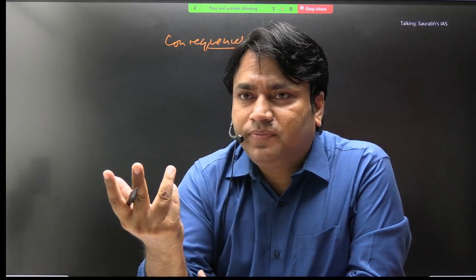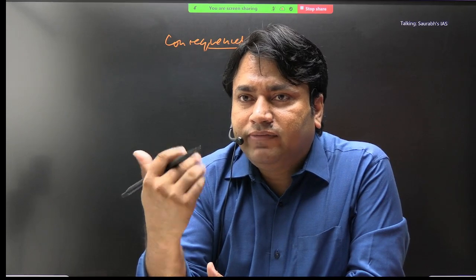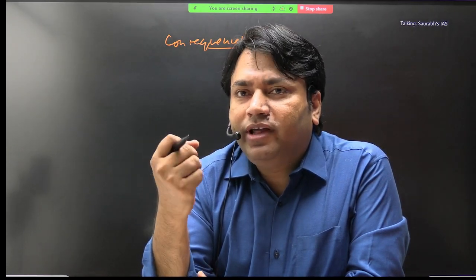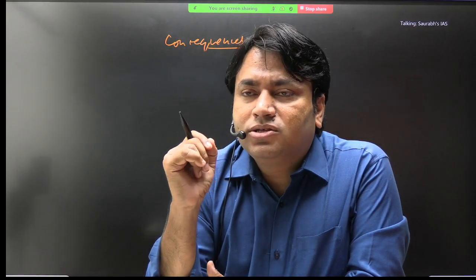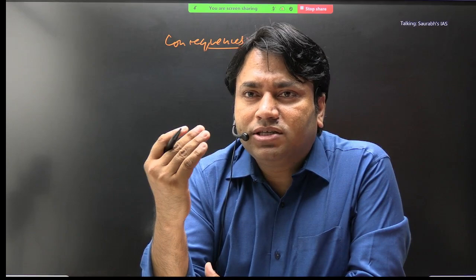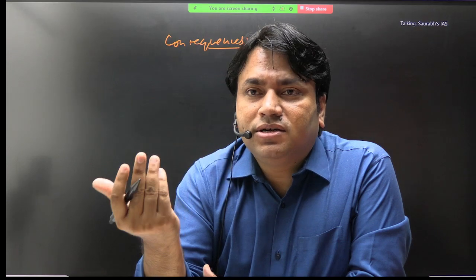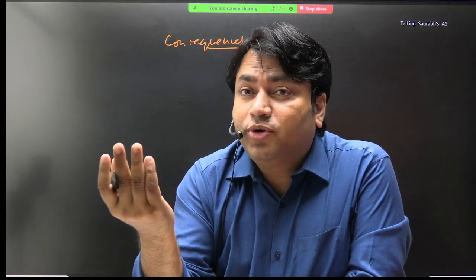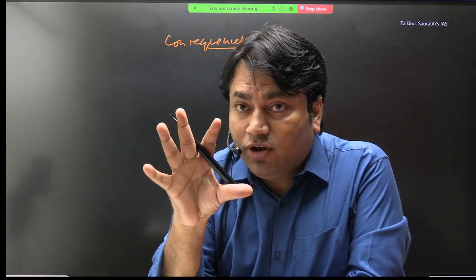Actually the British will do what? In order, this was an attempt to appease the Zamindars also. Clear? When Zamindars get this opportunity that they are now owners of this entire land or area, they will support East India Company in future. They may emerge as the loyal supporters of British rule in India. This was one objective, because there was a lack of manpower.